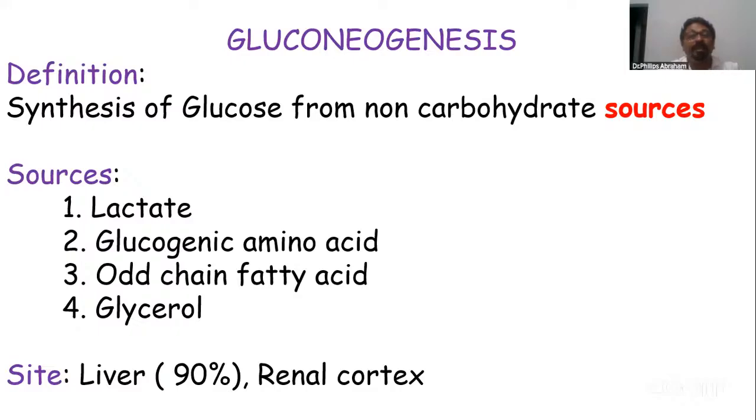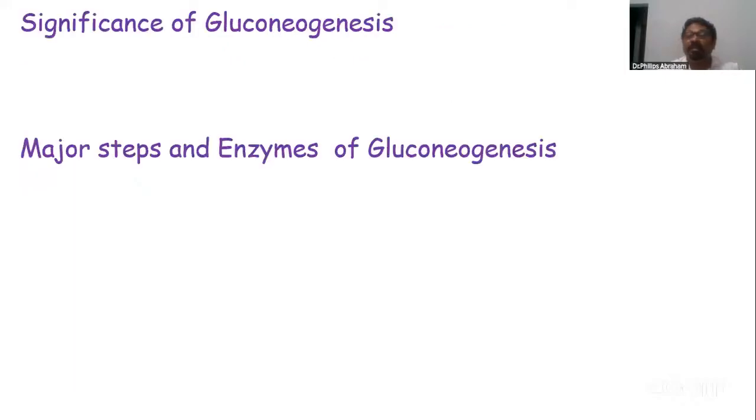Then the next step, significance. Why do you need gluconeogenesis? That's the next subheading. During starvation, whenever the glucose level is low in our body, our brain and RBC require a continuous supply. The RBC's sole source of energy is glucose. So at that time, gluconeogenesis helps to maintain the blood sugar level, thereby giving energy to the RBC or mitochondria-less cells. That's the important point, actually.